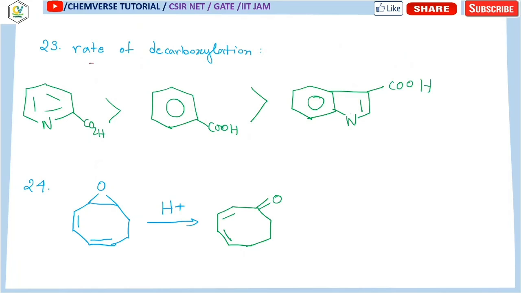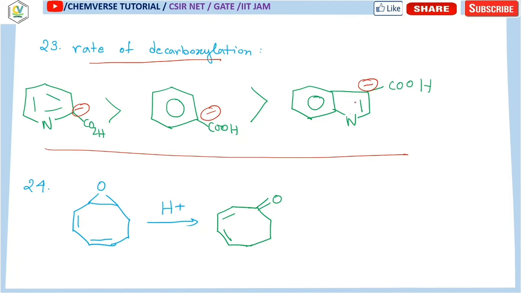Now in the next question, what is the rate of decarboxylation? The correct rate of decarboxylation will be this one. You know that when decarboxylation occurs, there will be a negative charge, and you have to think about the stability order of the negative charge. Over here, nitrogen can exert the -I effect, so that electron withdrawing effect will basically stabilize this negative charge. Over here, the lone pair of this nitrogen will take part in resonance, so this will basically destabilize the system. Also, the phenyl ring present, due to the anti-aromatic effect, will destabilize the negative charge over here. Okay, so this is one very important question.